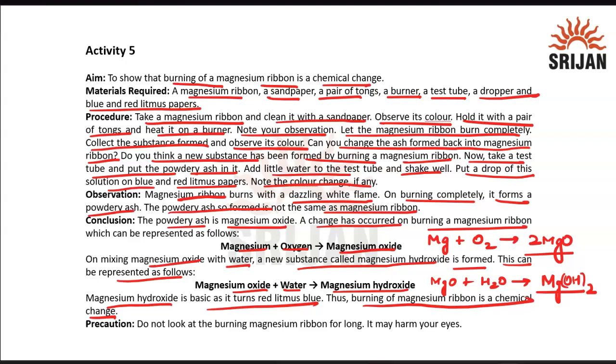In that whole experiment, the one thing that you have to take care of is that you should not look at the burning magnesium ribbon for long, because it may harm your eyes, because it has this dazzling white flame, so you might not be able to see properly for a couple of minutes. So you have to make sure that you look here and there as well when you do this experiment. But at the end, what you are able to get from this experiment is how the chemical change occurs and what are the things that you might see in the chemical change.